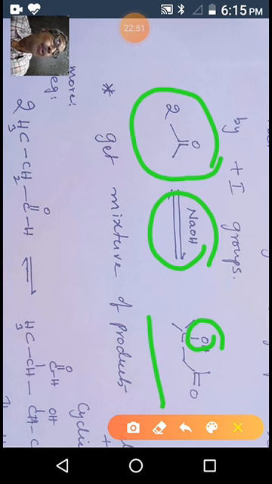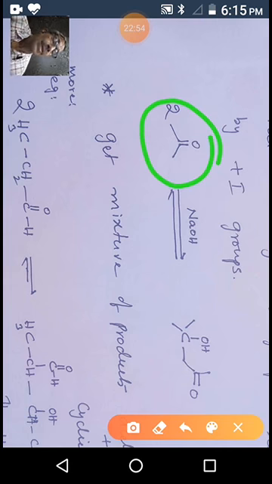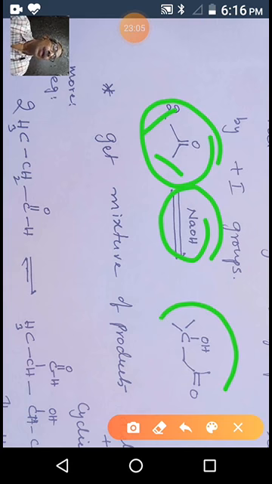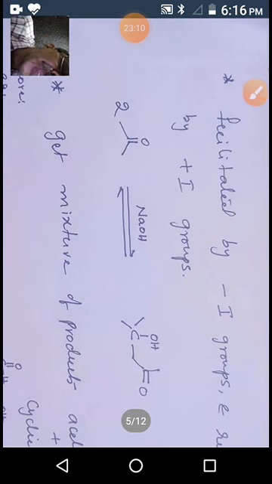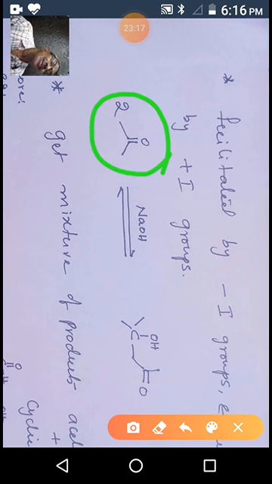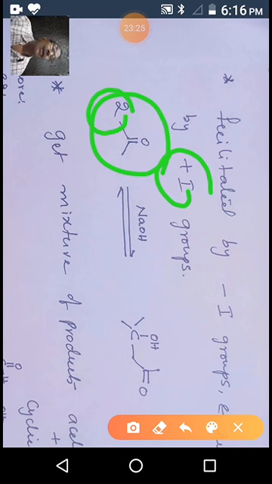This is a carbonyl compound with alpha hydrogens: two alpha carbons, so six alpha hydrogens. This compound, with base, gives a ketone. When we compare it to the acetaldehyde reaction, this reaction is slow and favors the backward direction. In the case of acetaldehyde, the reaction proceeds forward. Why? The methyl group is a plus I group, an electron releasing group. Due to the plus I effect or hyperconjugation, it releases electrons.